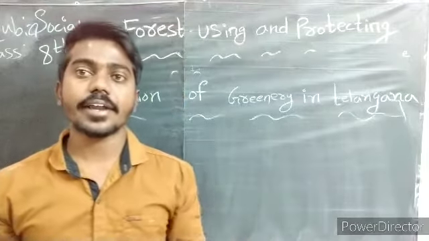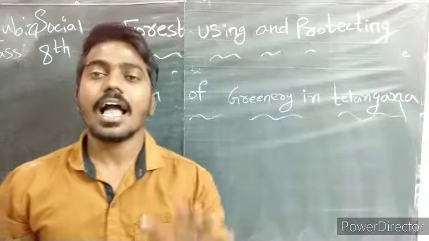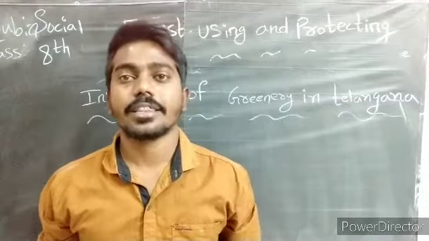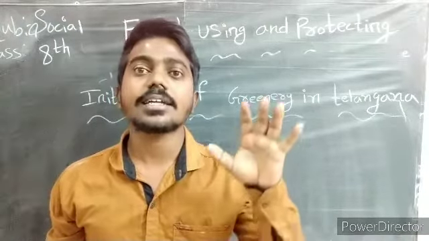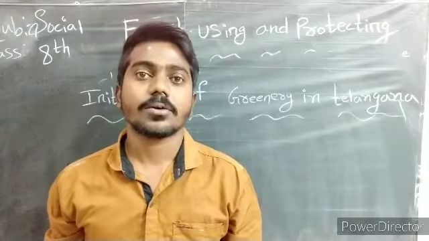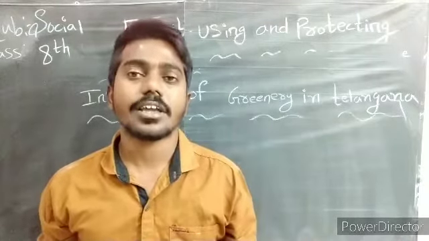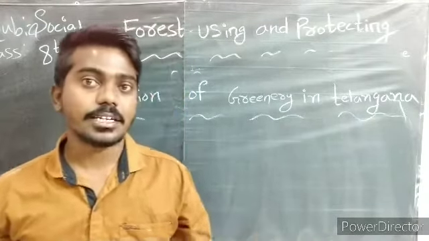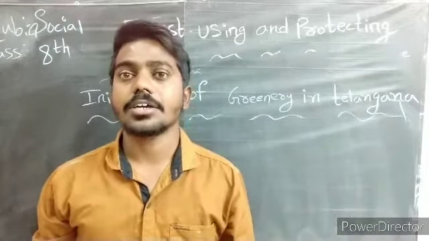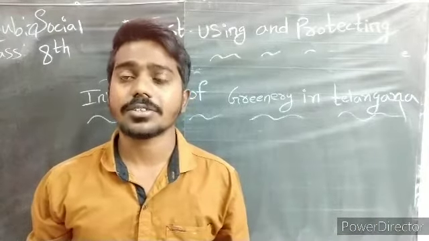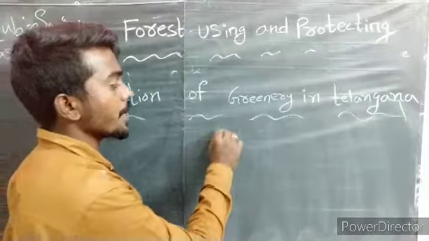Okay, children, coming to the next topic, initiation of greenery in Telangana. How much percentage of forest do we have? We have only 24%, but actually we want 33% of the forest. According to India, every state should have 33% of the forest. That is why we have very little forest in our Telangana. Due to having less forest, there is no rain. Yes or no, children?